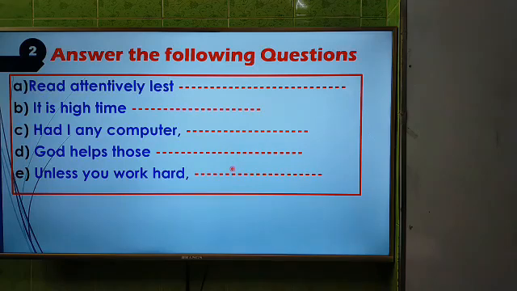Look at the screen. "Read attentively lest": this is the rule of lest, and we know the structure of lest. After lest we have to write down the subject, and then should, and then the first present form of the main verb. So the answer may be: you should fail in the exam. Here after lest we write the subject, here "you", then "should", and then the main verb. Okay, this is the answer of the first one.